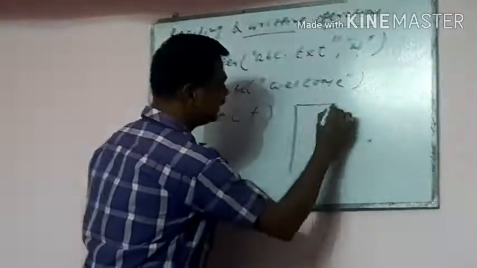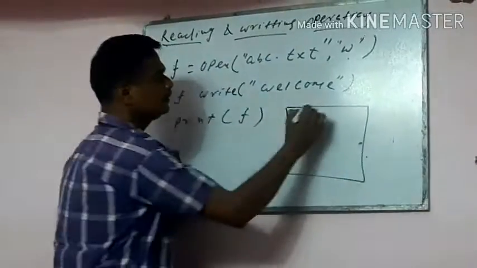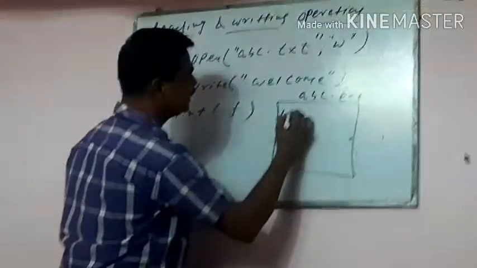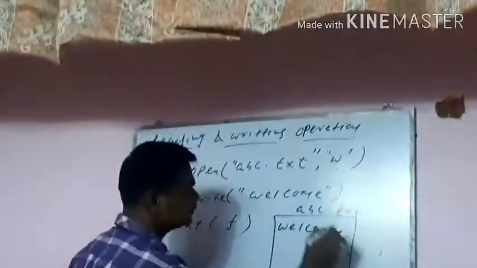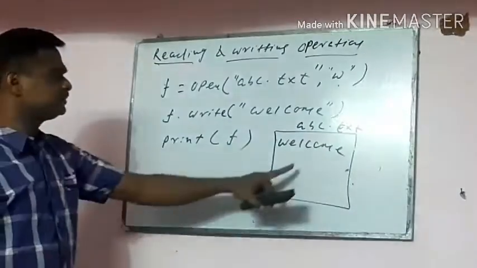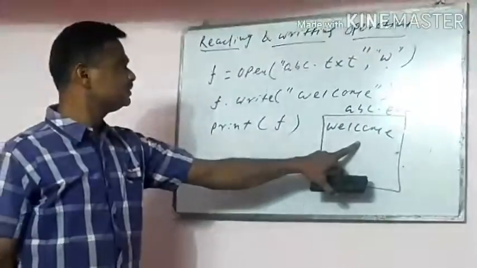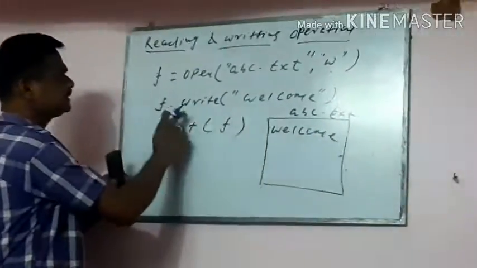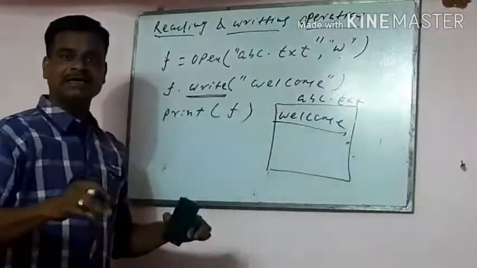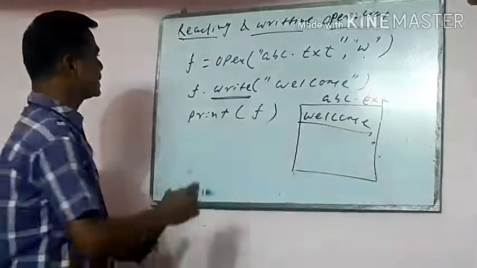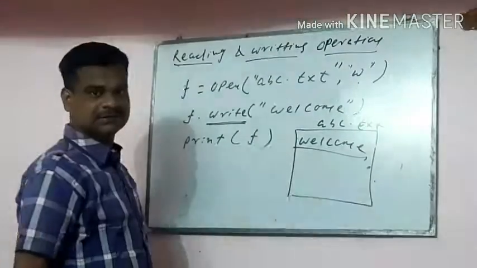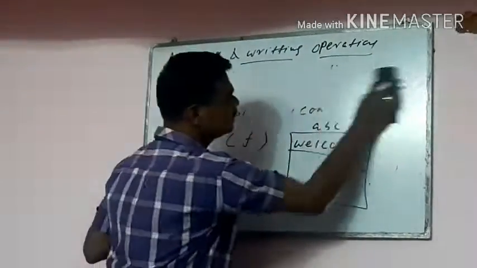So now the file abc.txt is created and this file contains welcome. Okay, this is write. Write means only a single line. Clear about it?